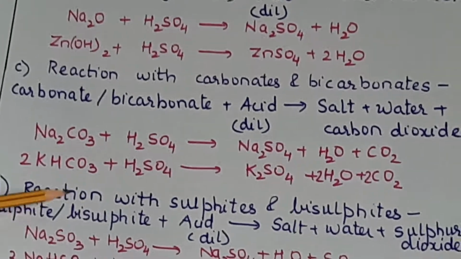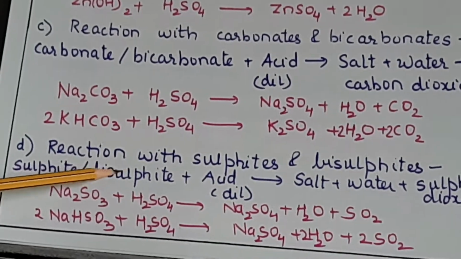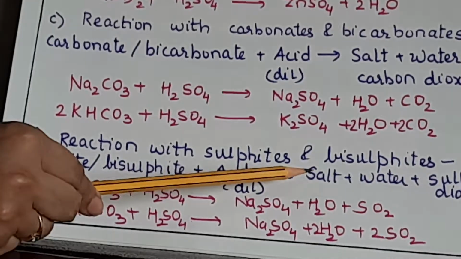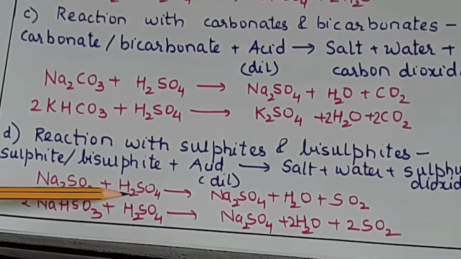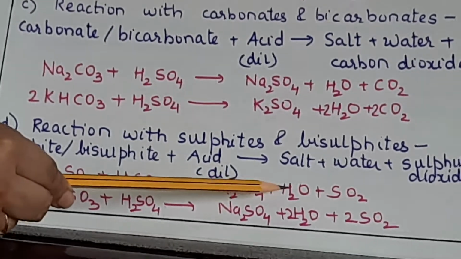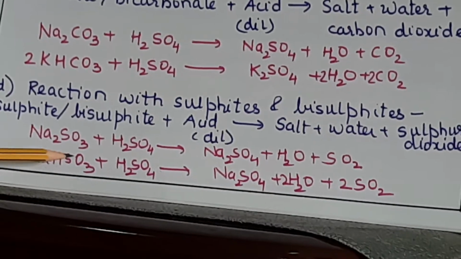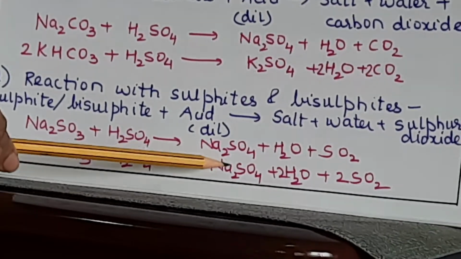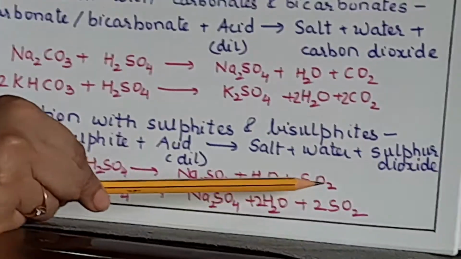Then reaction with sulfites and bisulfites. So sulfite or bisulfite with dilute acid will give salt, water and sulfur dioxide. So Na2SO3 plus H2SO4 will give you Na2SO4, H2O plus SO2. 2NaHSO3, sodium bisulfite, plus sulfuric acid will give you Na2SO4, 2H2O plus 2SO2. Okay, so now we will have a look at the next part.